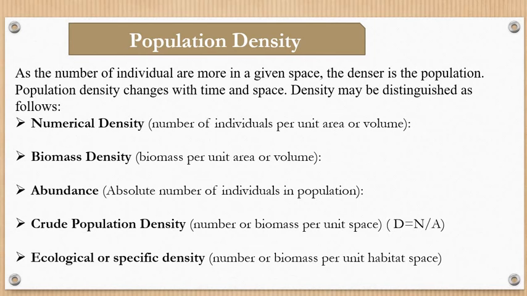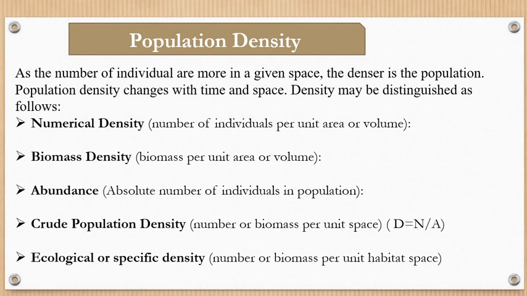So various factors which affect the population density are natality, mortality, immigration that is coming in, as well as emigration that is going out. Okay, a number of factors are there which affect the population density, right?